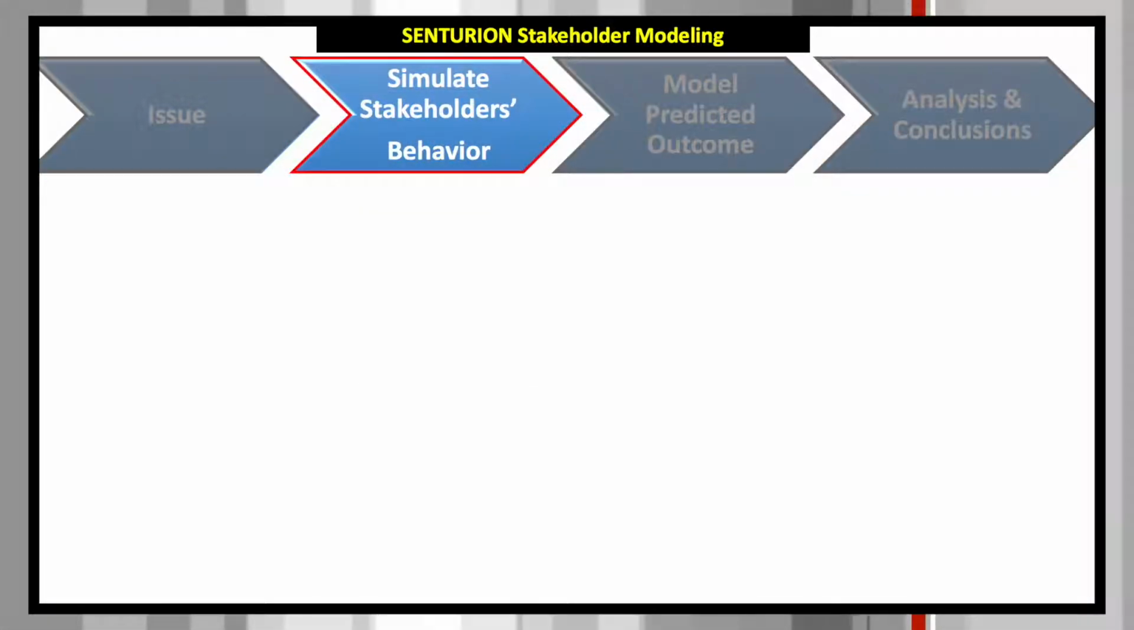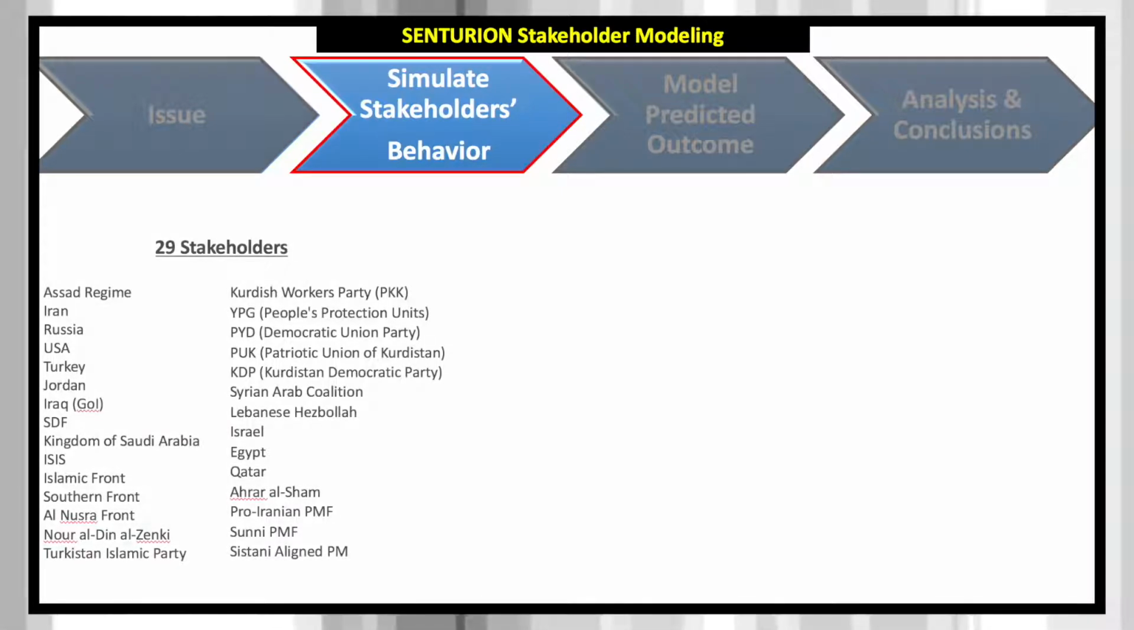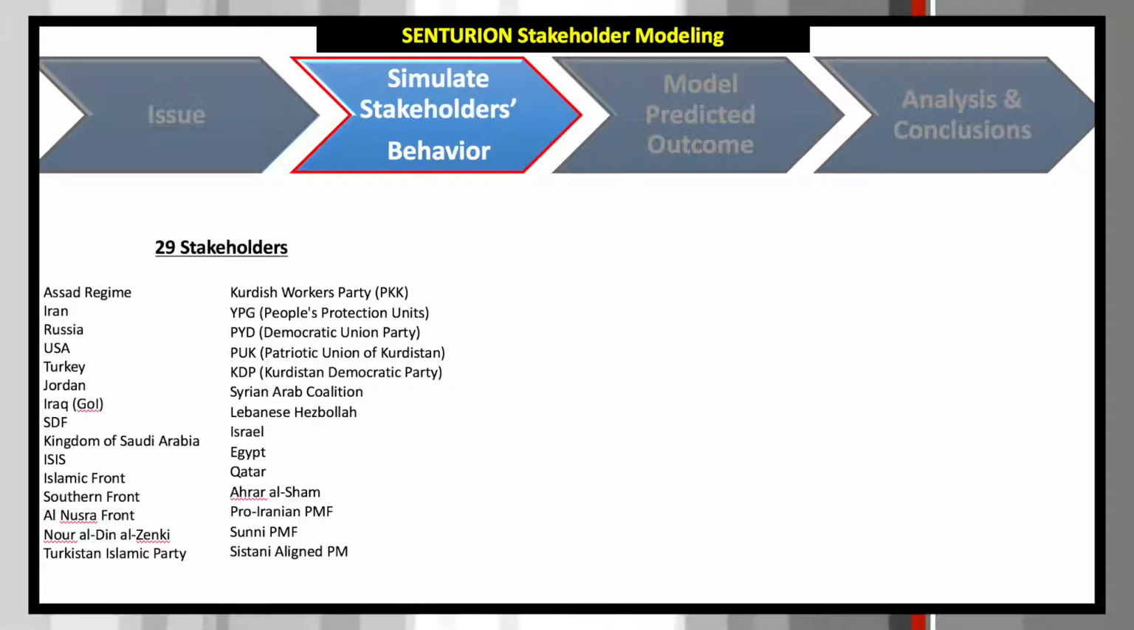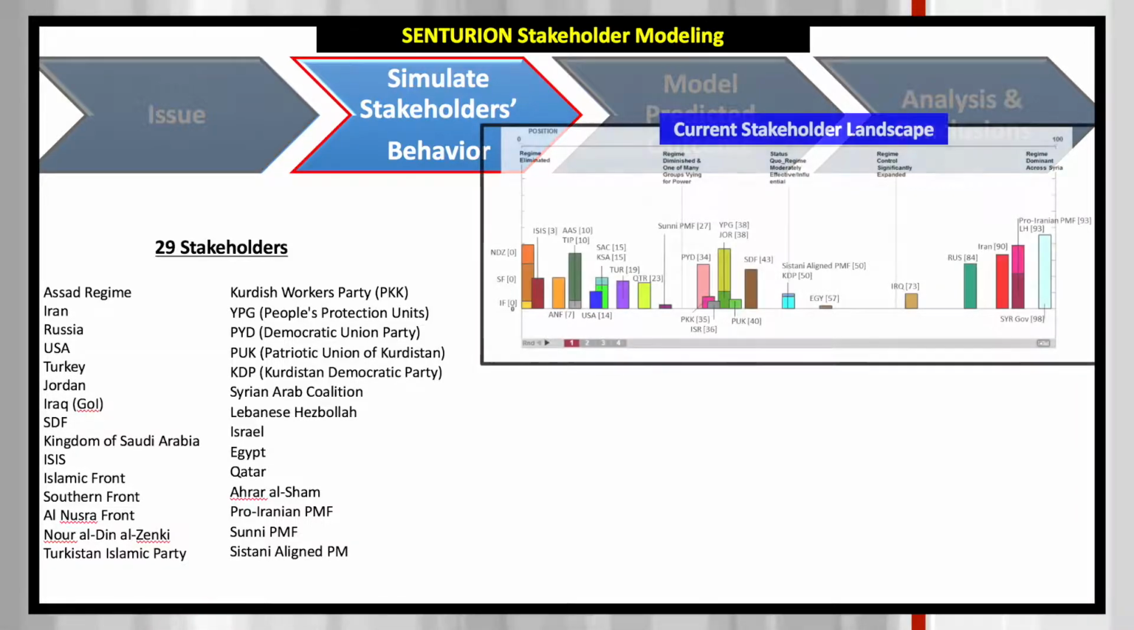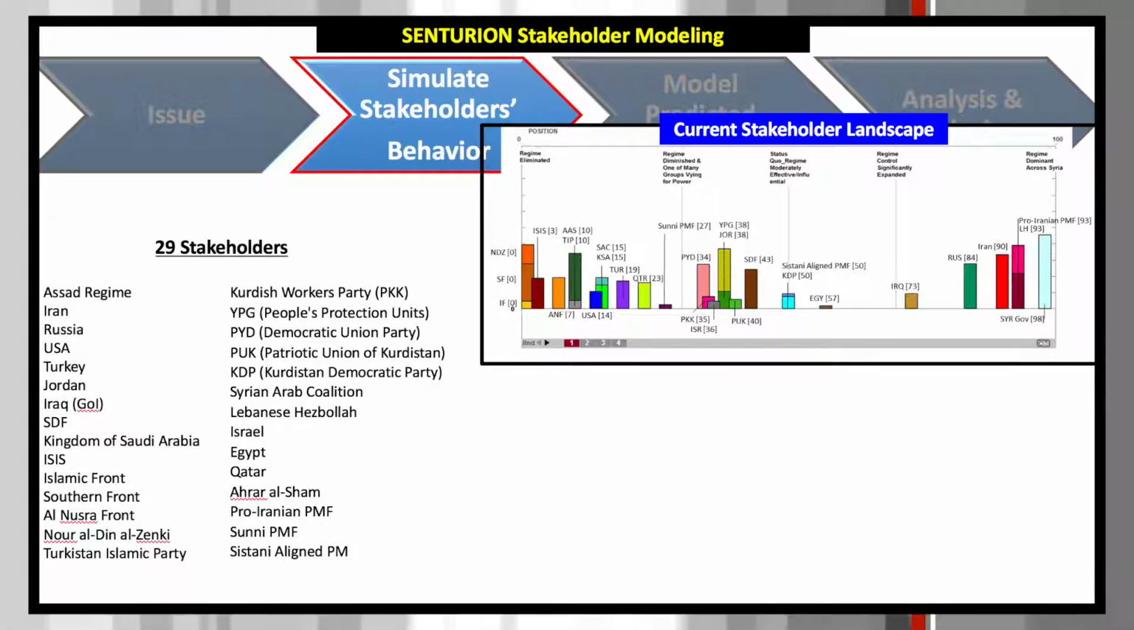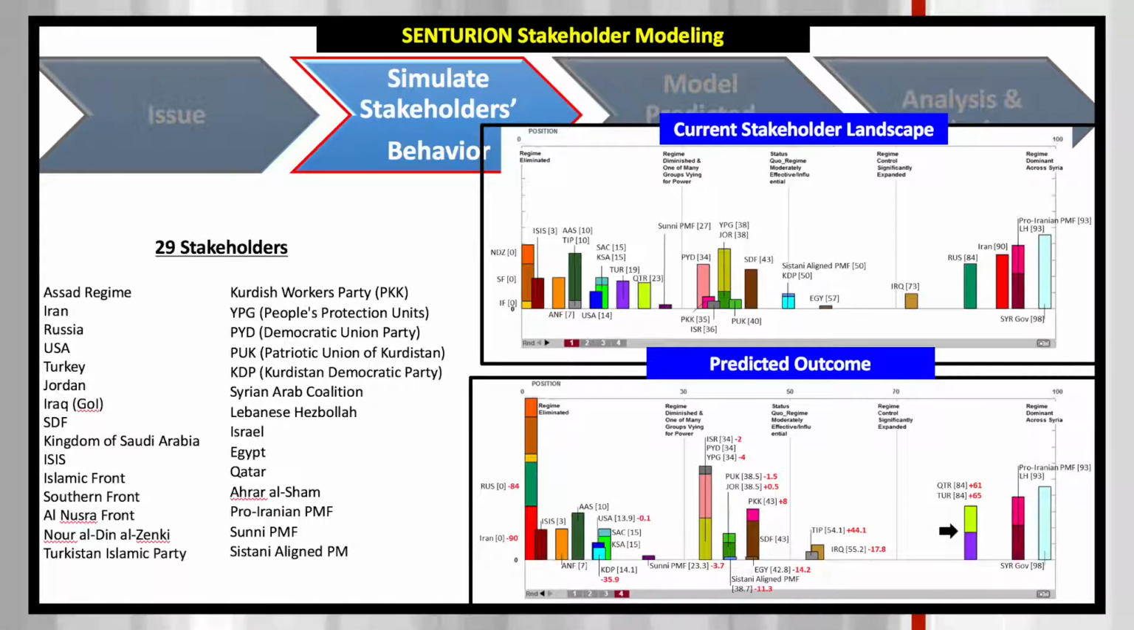With the issue defined, simulating stakeholders required input from experts. SMA experts identified 29 groups to model as key stakeholders for this issue, as illustrated here on the left. The experts provided information for each of the stakeholders, which provided the current stakeholder landscape, as illustrated here on the right. The model simulation provided a predicted outcome based on the expert input.